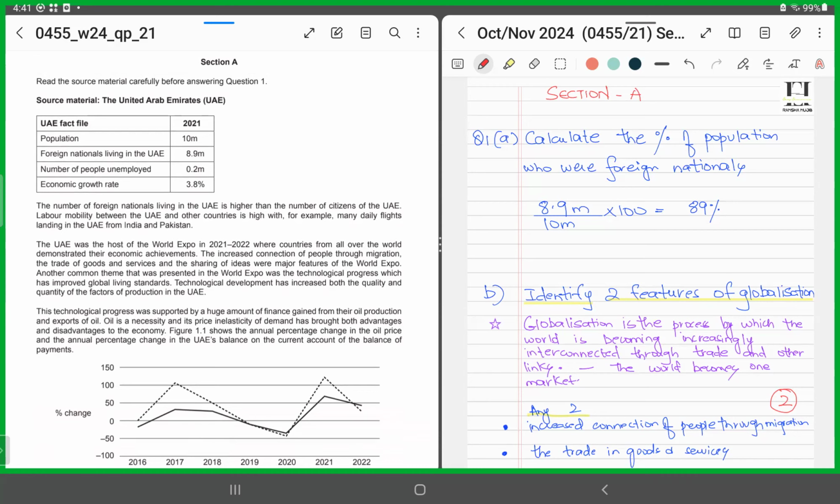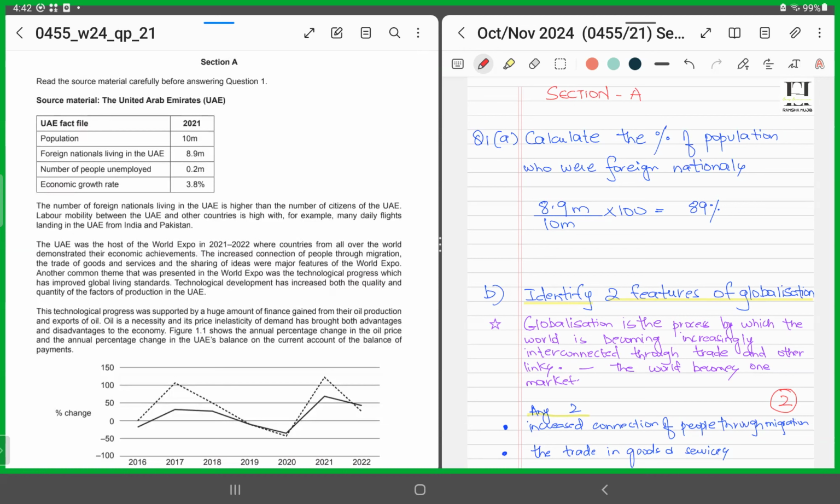There's a table which gives us different statistics for year 2021. They talk about the population, which was 10 million. Foreign nationals living in the UAE that time were around 8.9 million. The number of people unemployed were 0.2 million. Economic growth rate hovered around 3.8%.